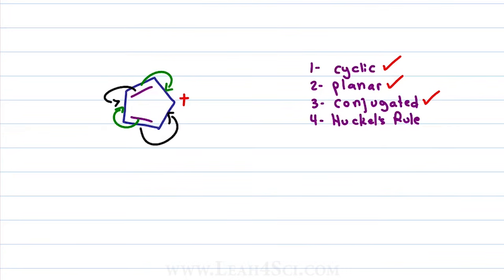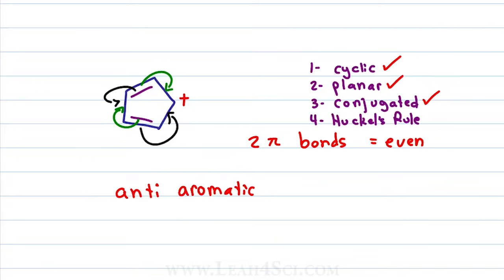But does it follow Huckel's rule? Let's see. We have a total of 4 pi electrons or 2 pi bonds. That means we have an even number of pi bonds, and even does not follow Huckel's rule. It's anti-Team Huckel, making it anti-aromatic.